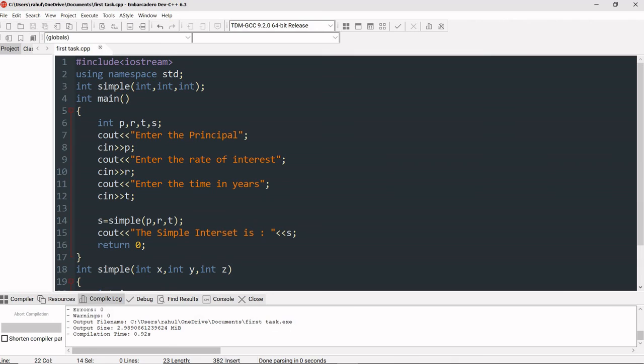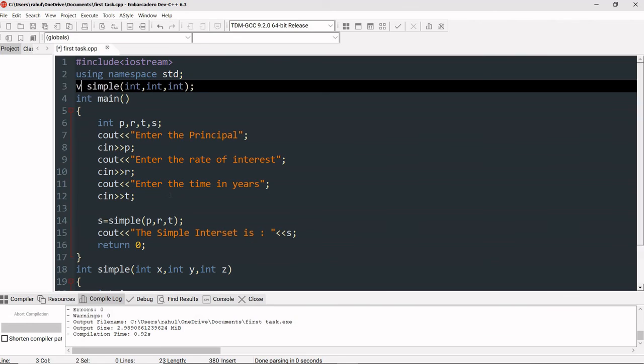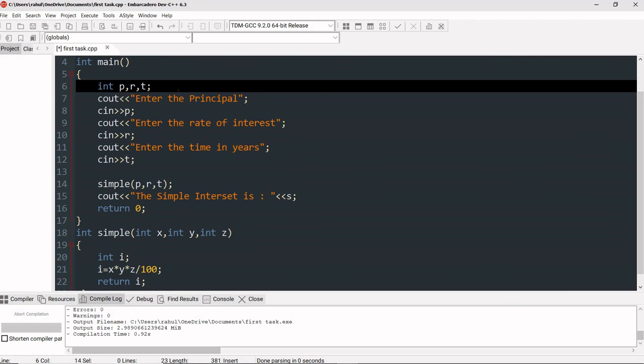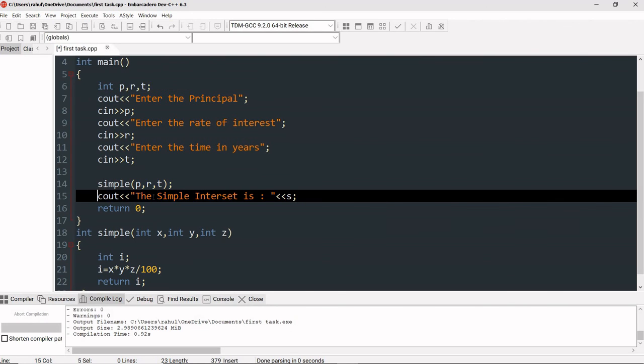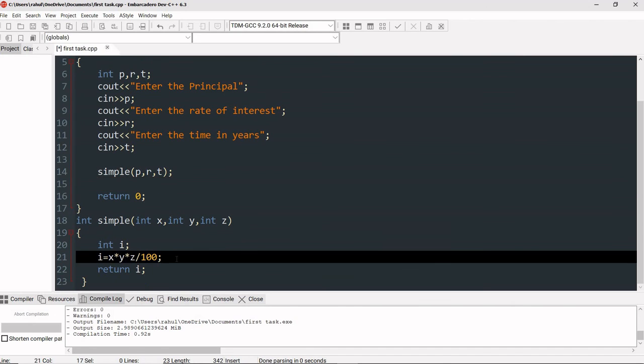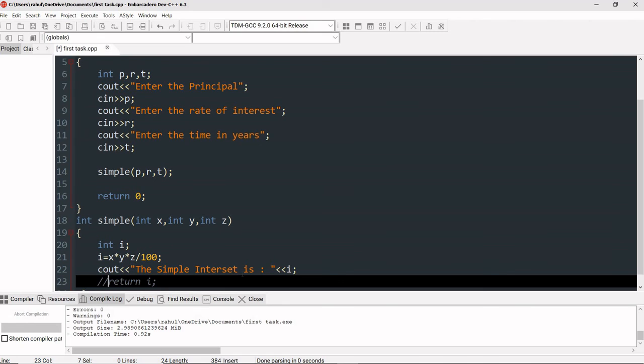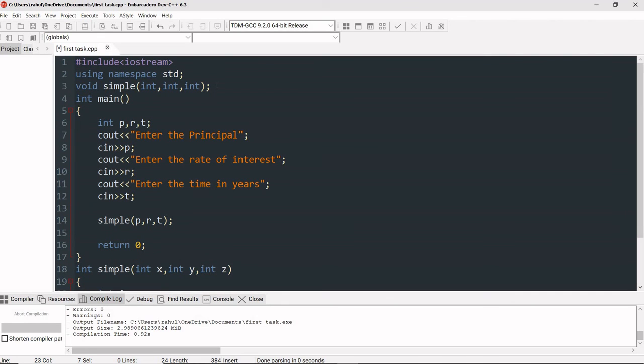So in this way we can create various types of functions. Suppose you want to make a function without returning any value, then you have to mention void here. Okay, then what you can do, you have to remove this, then there is no need of declaring this variable here. Then this statement will be removed, and we have to put this here. Here only we have to display the result from inside the function, and then again we don't need this return statement. Okay, so in this way this function is not going to return anything.